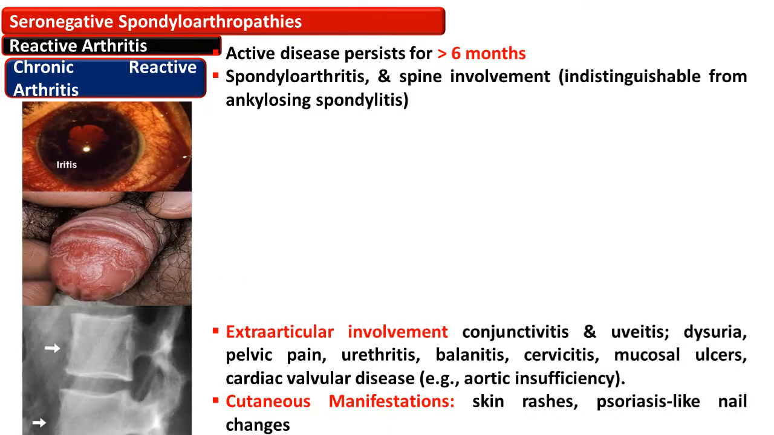Extraarticular involvement includes conjunctivitis, uveitis, dysuria, pelvic pain, urethritis, balanitis, cervicitis, mucosal ulcer, and cardiac valvular abnormality, which results in aortic insufficiency. And there are some cutaneous manifestations also, such as skin rashes, psoriasis-like nail changes.